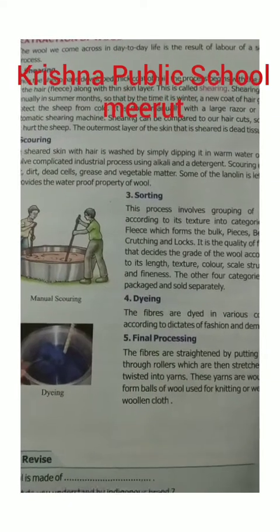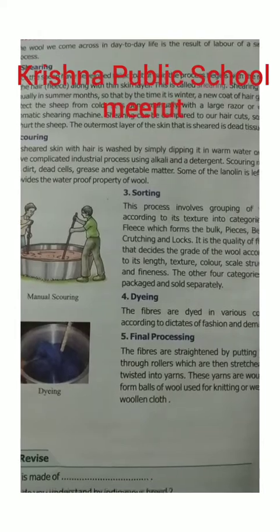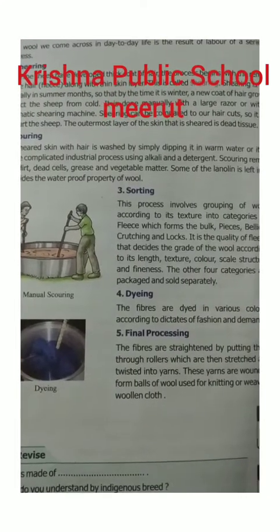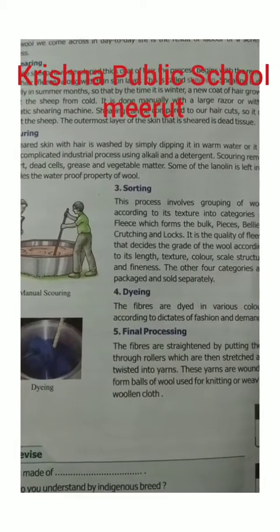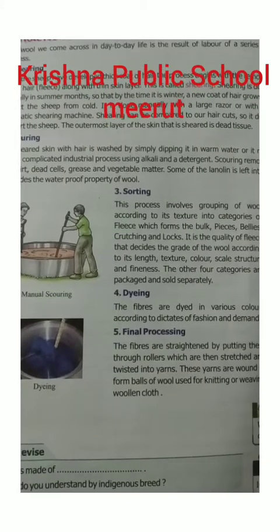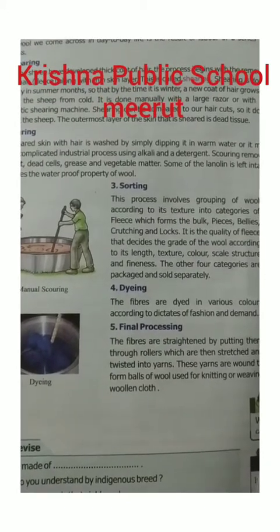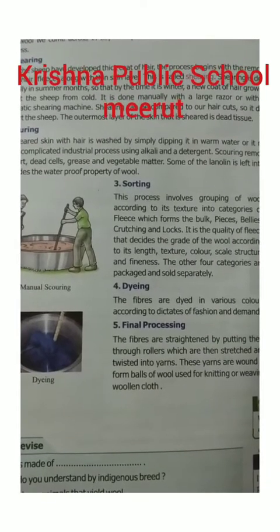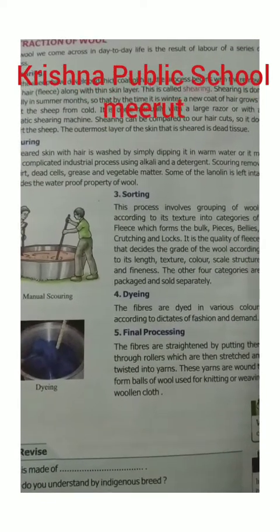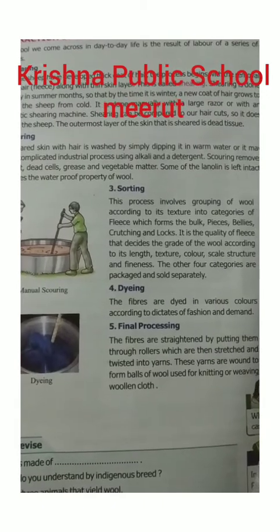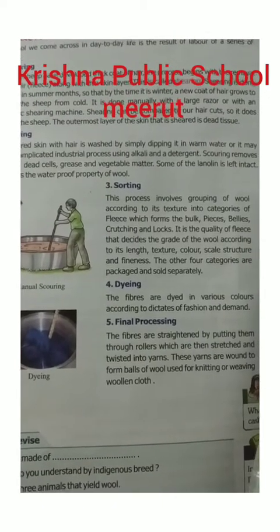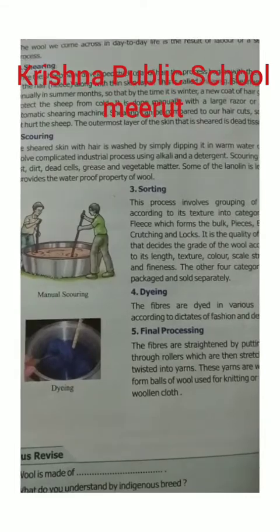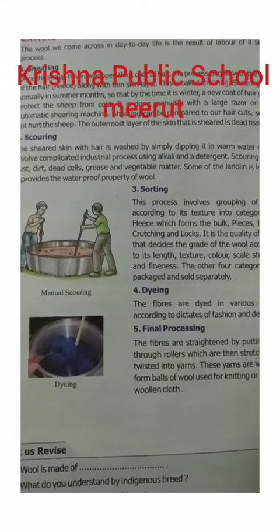Now, wool is obtained from the sheep by a long process that has some steps: shearing, scouring, sorting, dyeing, combing and spinning. Now I will describe all these steps for obtaining wool one by one. Now, first is shearing.